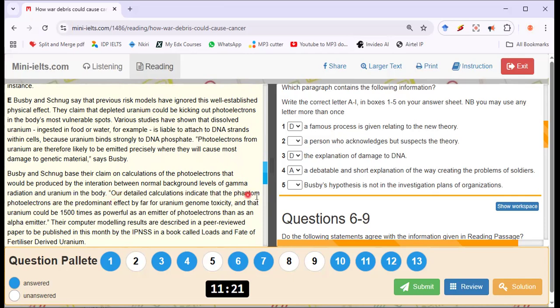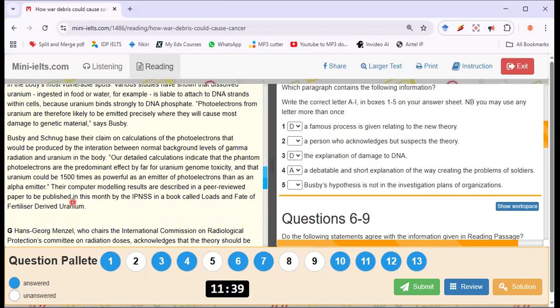Our detailed calculation indicates that phantom photoelectrons are the predominant effect by far for uranium genome toxicity, and that uranium could be 1,500 times as powerful as an emitter of photoelectrons than as an alpha emitter. Their computer modeling results are described in a peer-reviewed paper to be published this month.